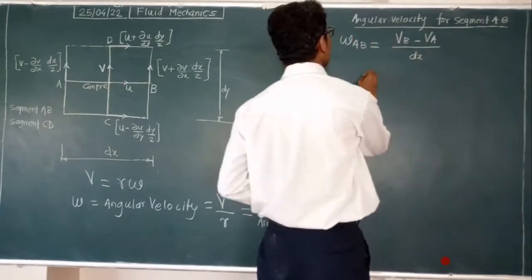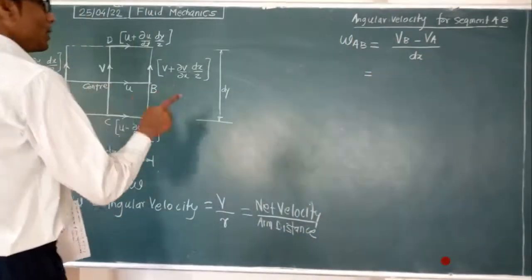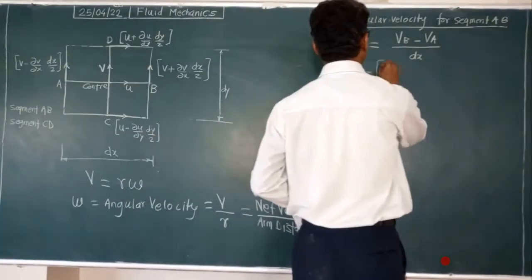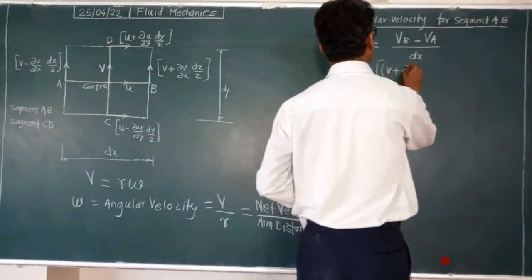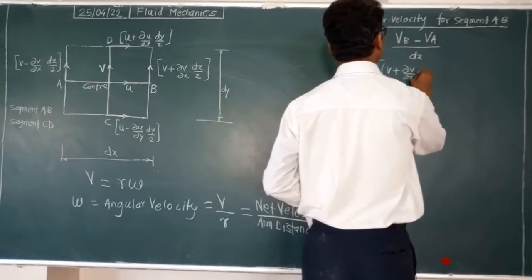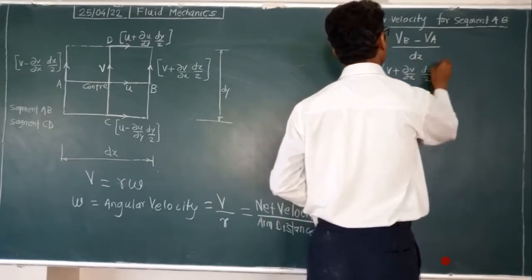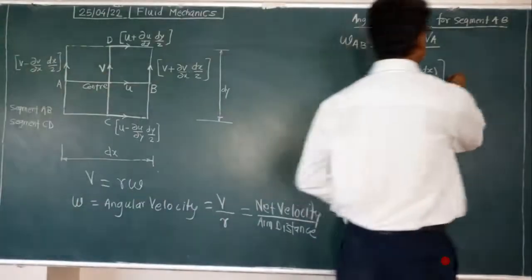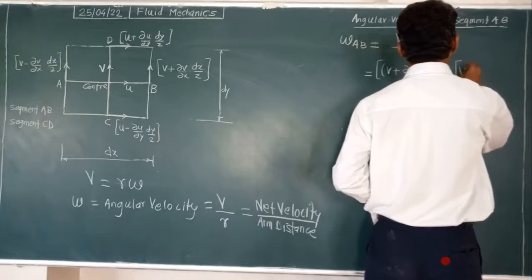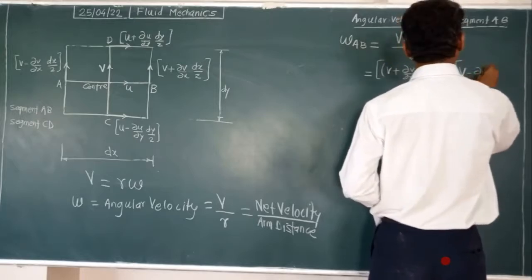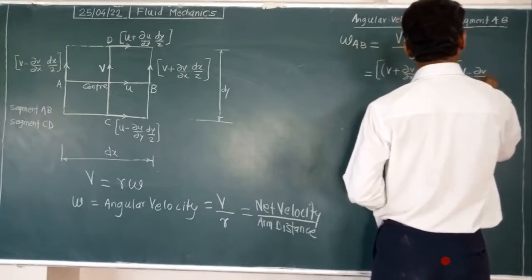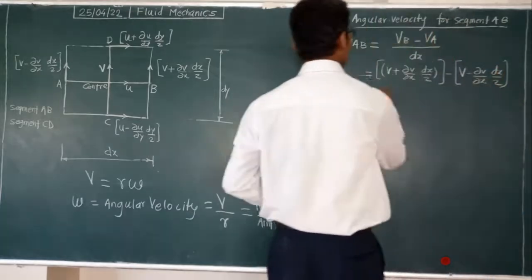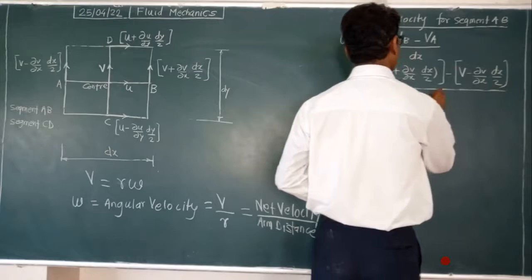Now put in the expressions of VB and VA. VB expression is V plus delta V by delta x into dx by 2. VA expression is V minus delta V by delta x into dx by 2, divided by dx.